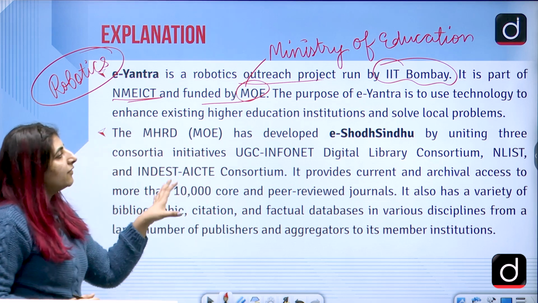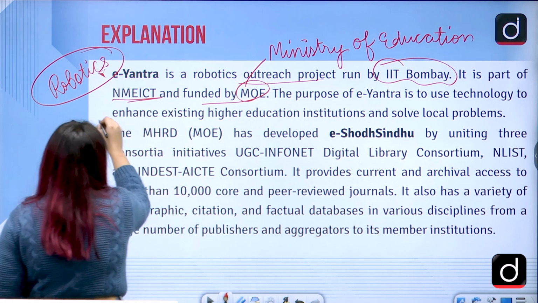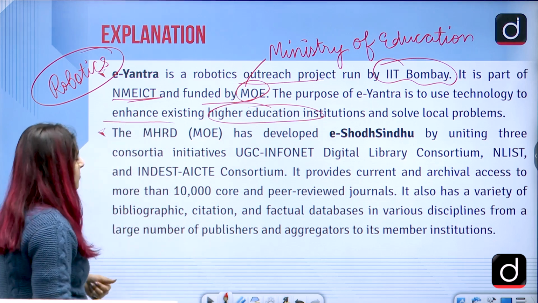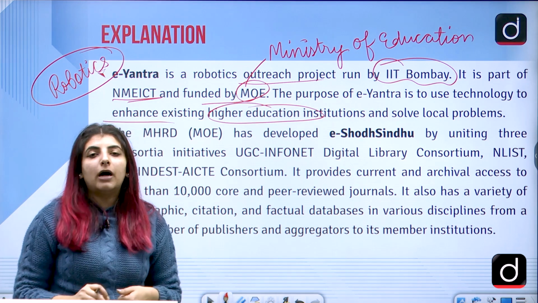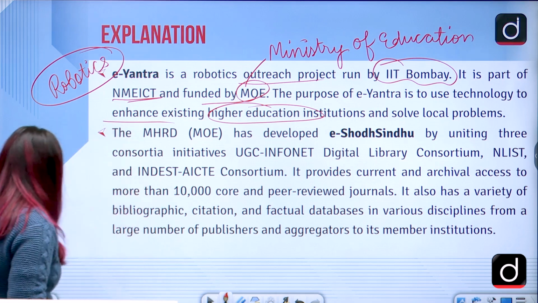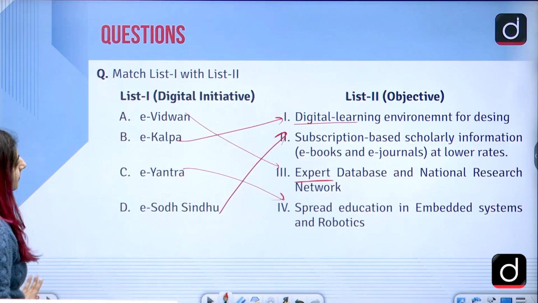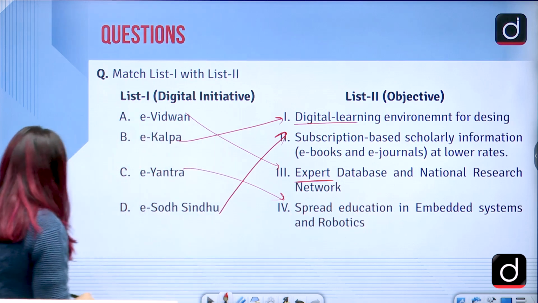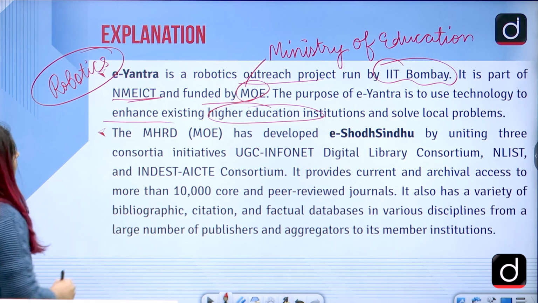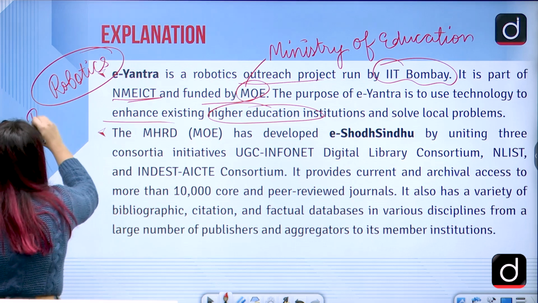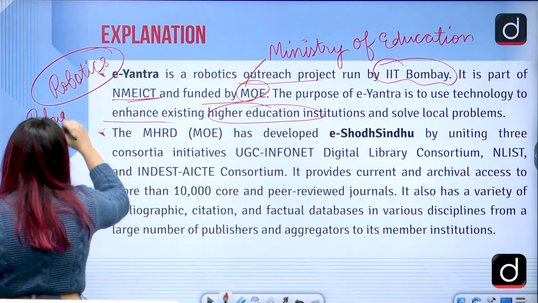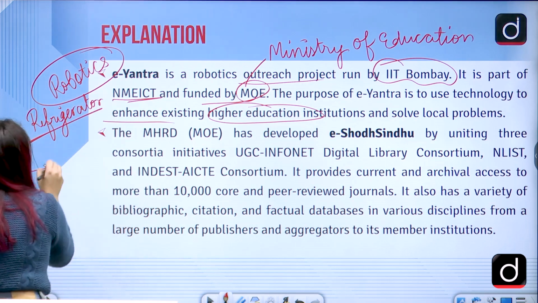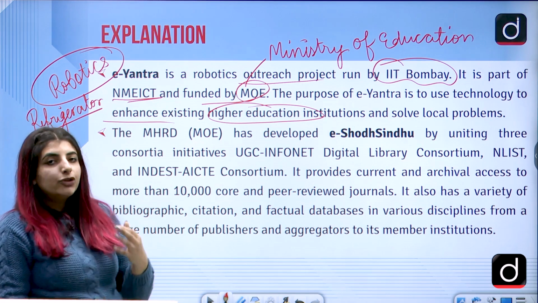The purpose of e-Yantra is to use technology to enhance existing higher education institutions and solve local problems, and that too if we talk about the robotics and the embedded softwares, correct, there where we have embedded systems. So if we talk about the e-Yantra part, if we talk about a normal refrigerator, how are the ice cubes formed?